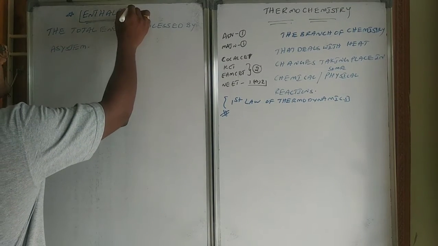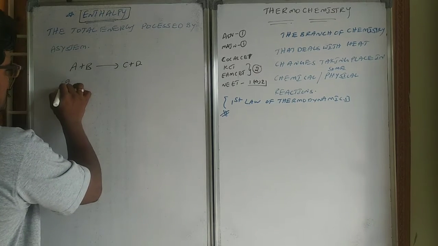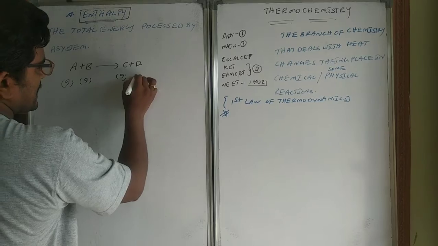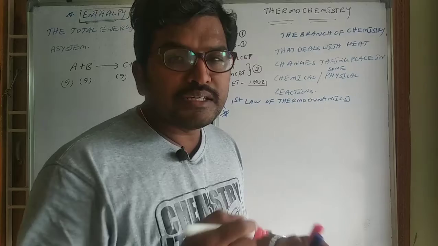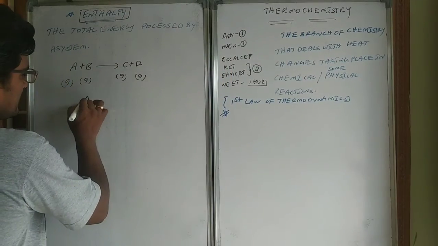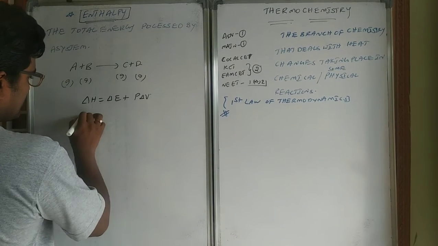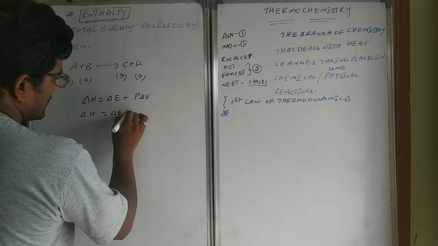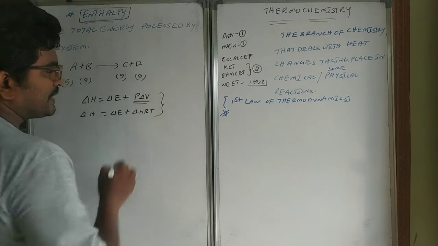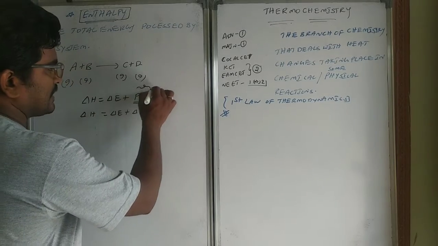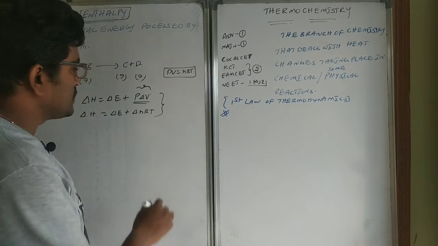Consider a reaction, let us take A plus B gives C plus D, with gases. The enthalpy is related with internal energy by a formula: delta H is equal to delta E plus P delta V. Delta H is equal to delta E plus delta nRT. You know this thing, P delta V is the pressure-volume work done by the system. According to the ideal gas equation, PV equals nRT.